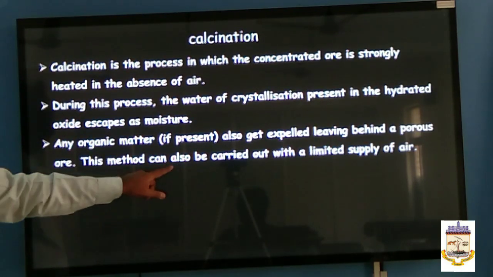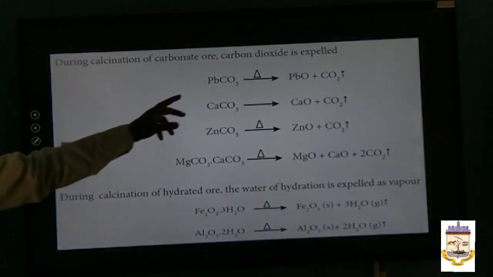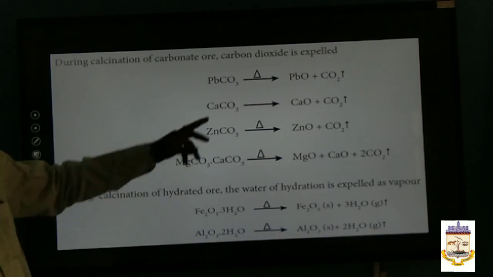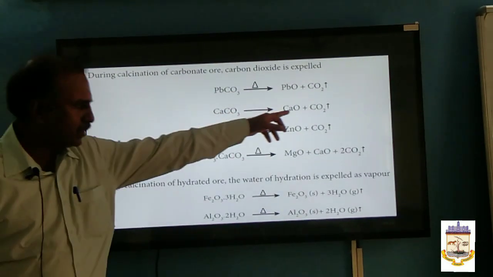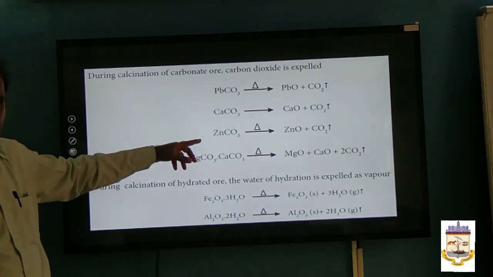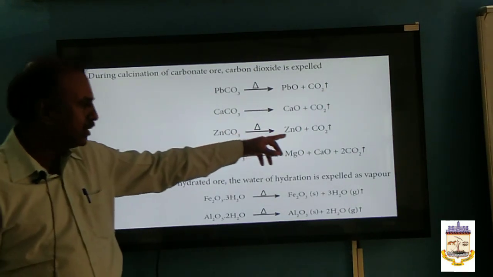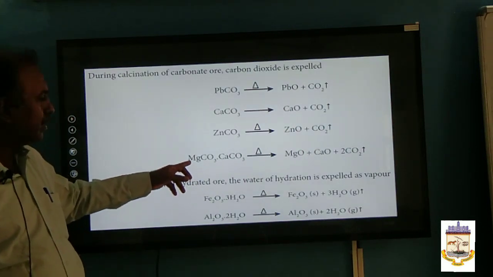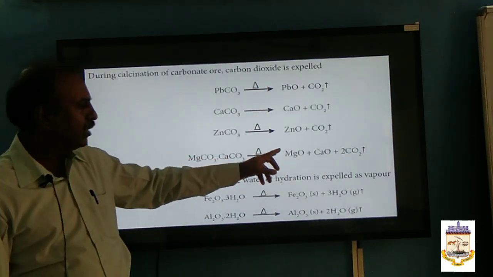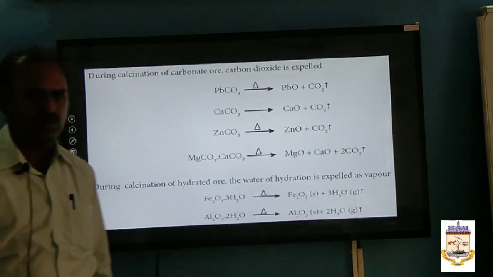Look at the examples. Lead carbonate, PbCO3, on heating gives PbO plus CO2. Limestone, on heating gives CaO plus CO2. Calamine, ZnCO3, on heating gives ZnO plus CO2. Dolomite, MgCO3.CaCO3, on heating gives MgO, CaO plus 2CO2.